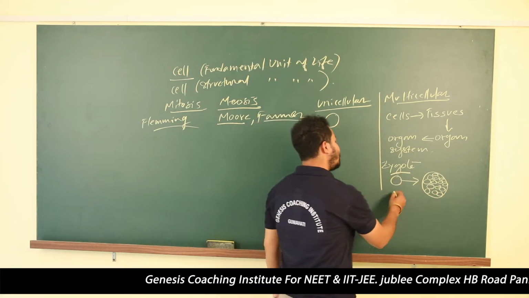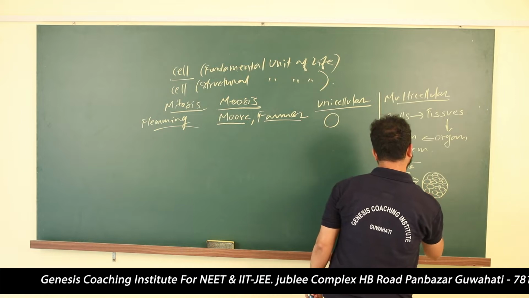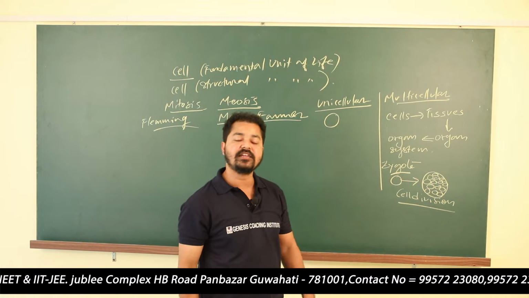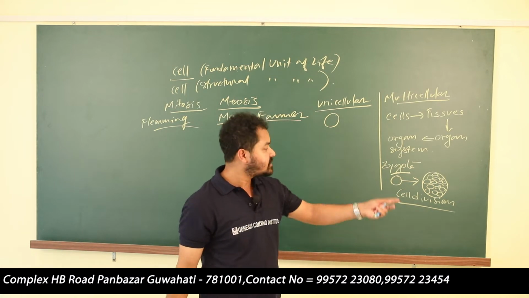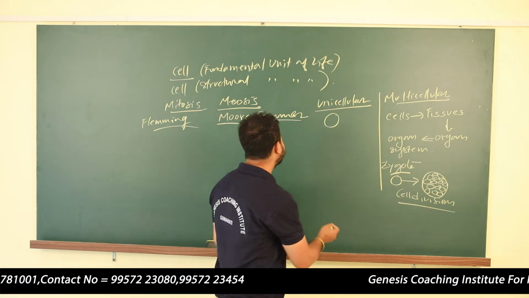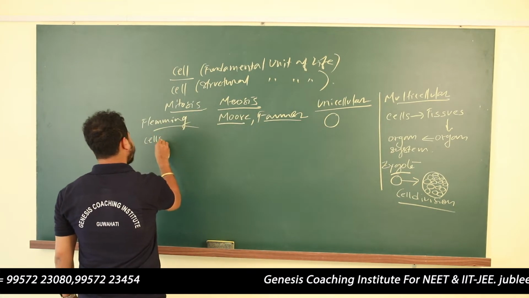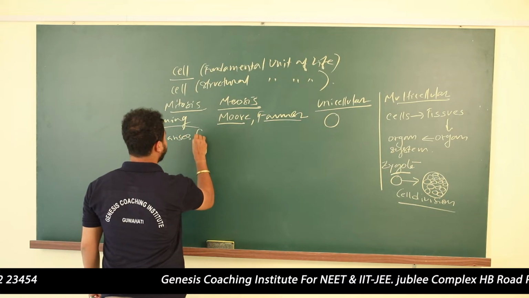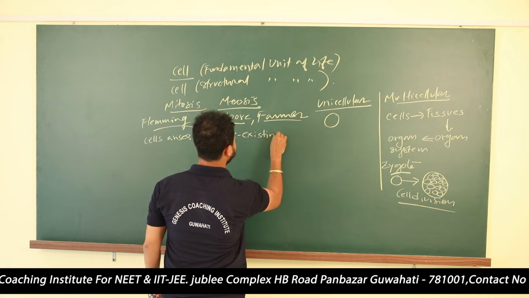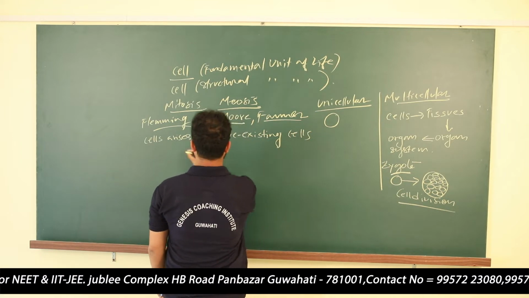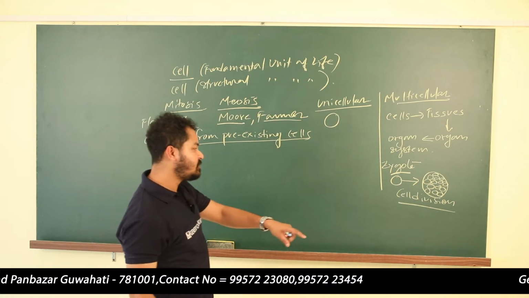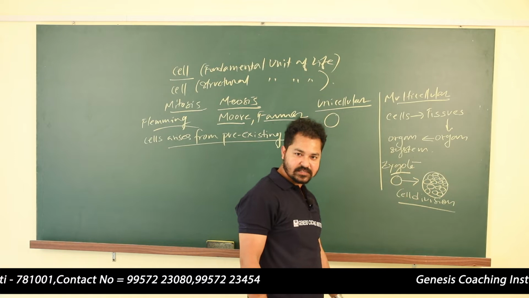And this phenomenon is known as cell division. Through the process of cell division, one cell will divide and form many cells. Where do cells arise from? Cells arise from pre-existing cells. Now this statement, cells arise from pre-existing cells, means that one cell arises from another cell.